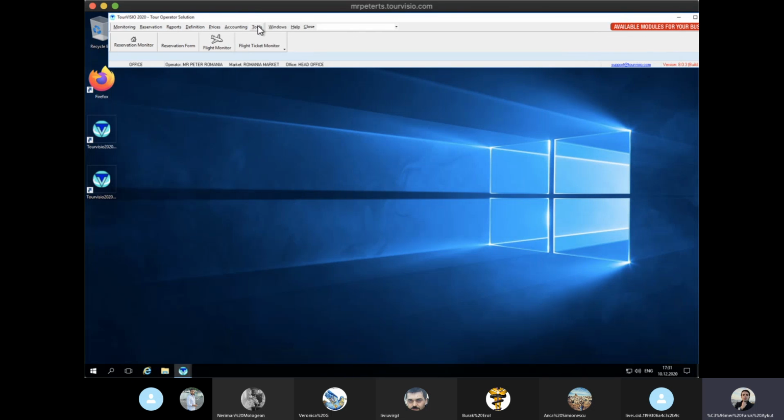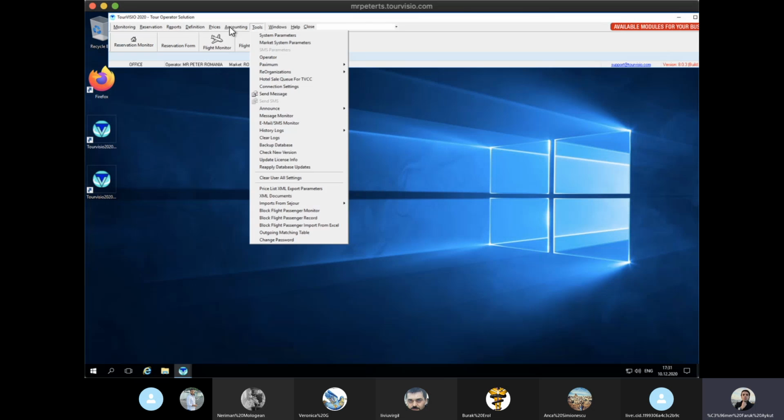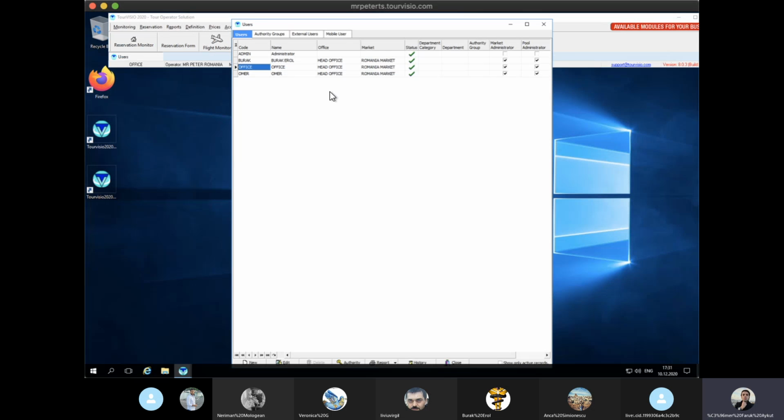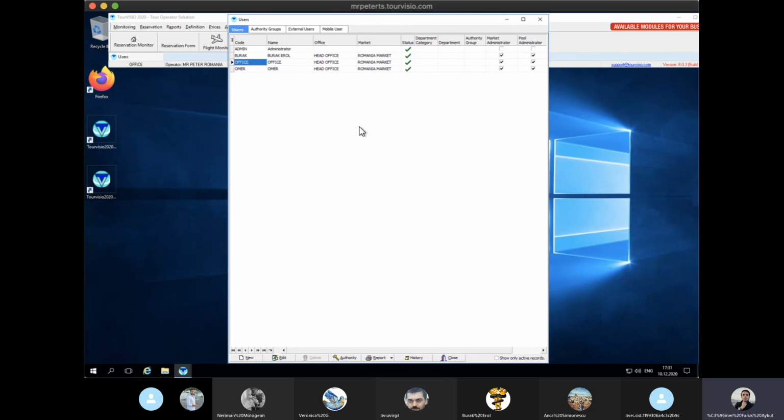Right now we are almost at the end of day 1. I will go to definitions and users, and I will add a username for each of us. From now on, each of us, when entering the system, please use your own user. You can change your password by yourself on your screen.